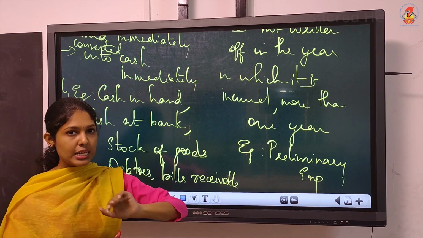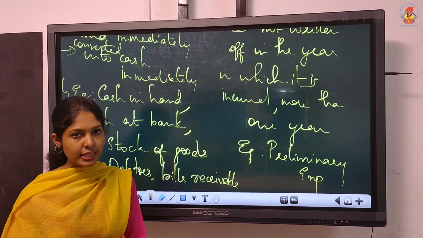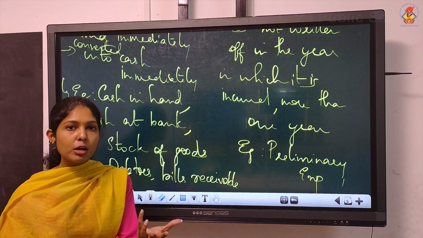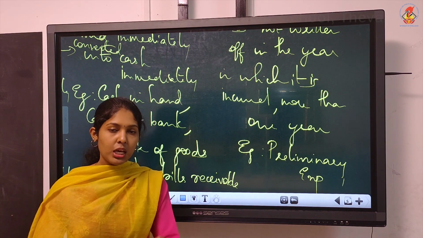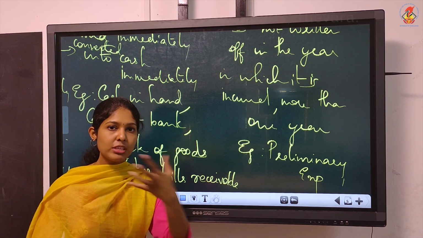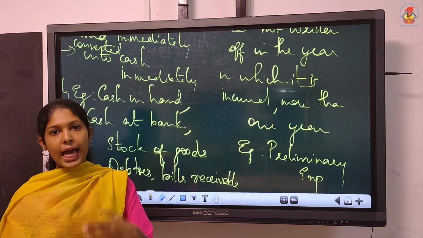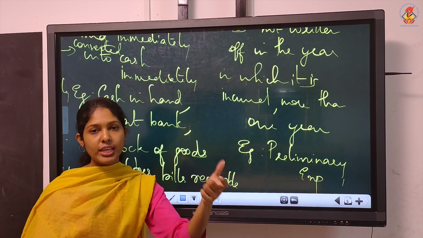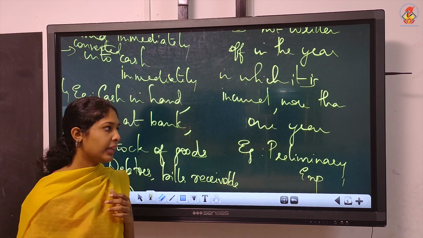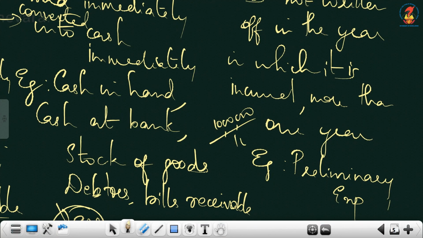Suppose you spent 10 lakhs this year as preliminary expenses, but the entire 10 lakhs will not be shown in the first year. You will take a time period of 10 years or 15 years that the firm can decide, and then each year you will be showing only a part of that 10 lakhs. Suppose you are planning to cover it over a period of 10 years.